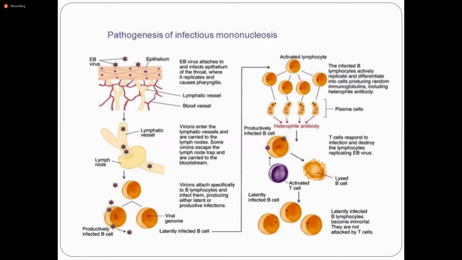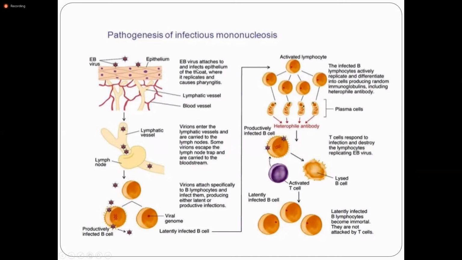Then T cells come to overcome the infection. T cells respond to the infection and destroy the lymphocytes which are replicating the Epstein-Barr virus. Some lyse the B cells, and these are the activated T cells. Latently infected B lymphocytes become immortal and are not attacked by the T cells. So they can reactivate after some time due to another infection. I hope you all understand the pathogenesis of infectious mononucleosis.